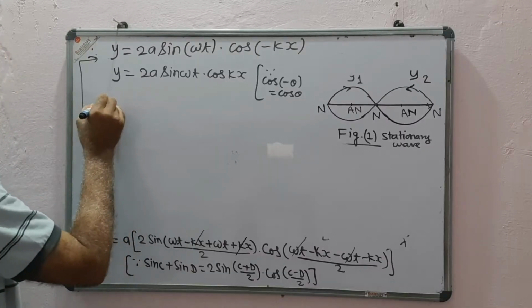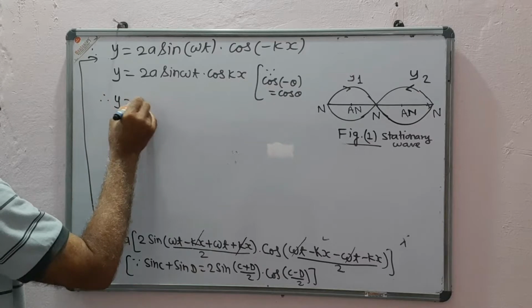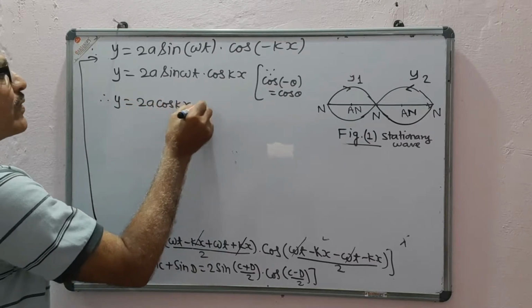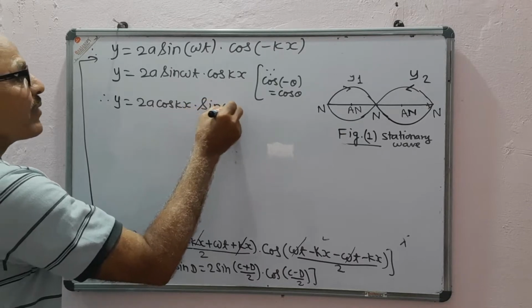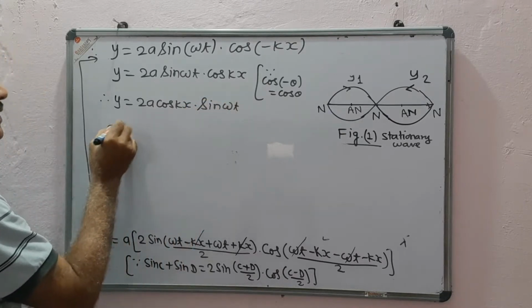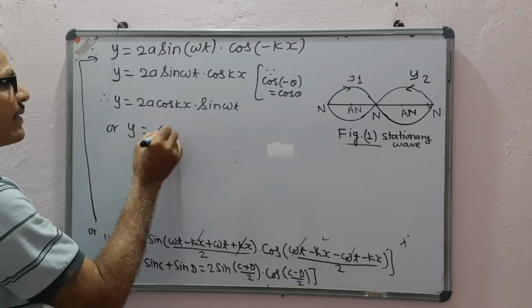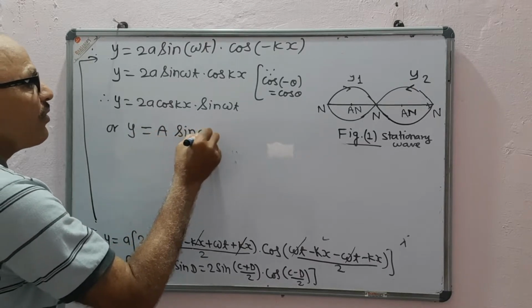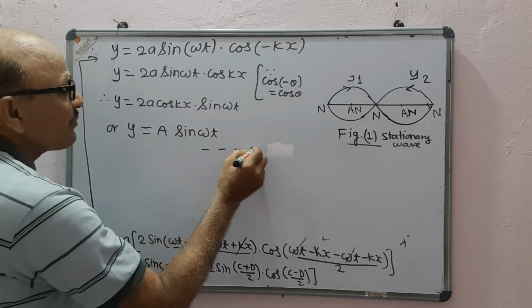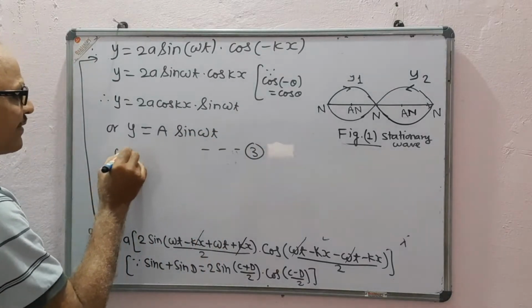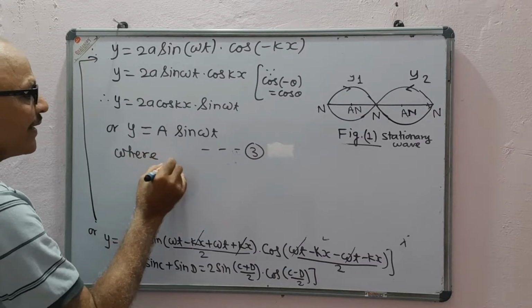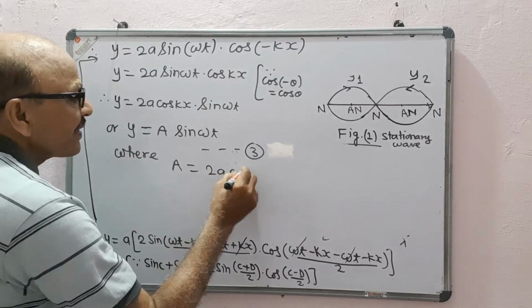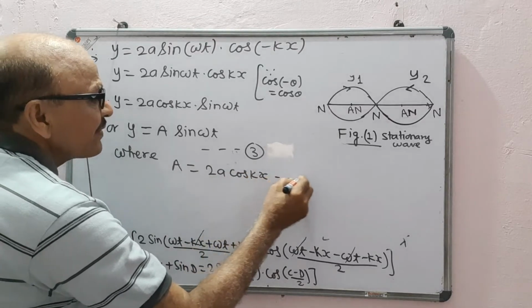Now it can be written as y = 2a cos kx into sin omega t, or y = A sin omega t. This is equation number 3, where A = 2a cos kx, equation 4.